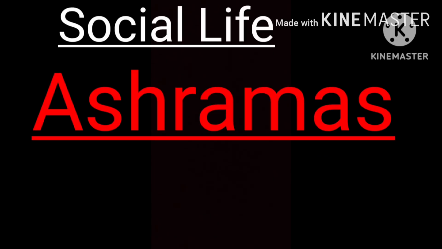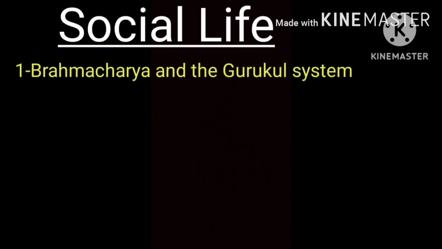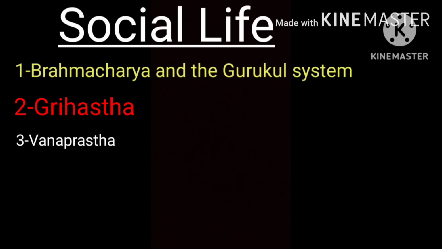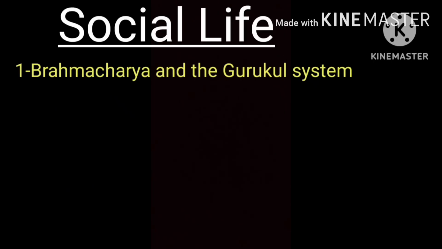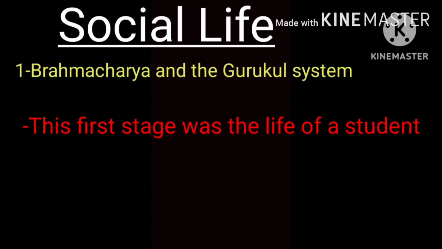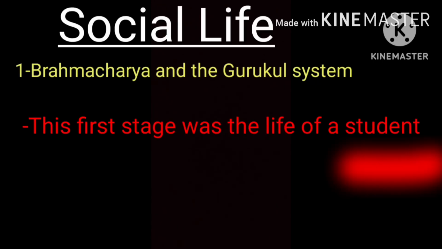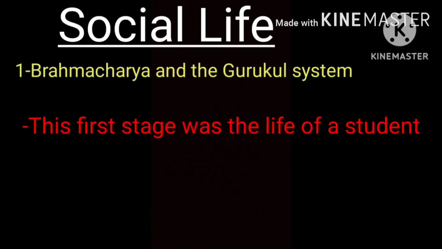Next, ashrams. The lives of the Aryans became divided into 4 stages, or ashrams. First stage, Brahmacharya and the Gurukul system. Second stage, Grihastha. Third stage, Vanaprastha. Fourth stage, Sannyas. First, we will discuss Brahmacharya and the Gurukul system. This first stage was the life of a student, like you are now students.